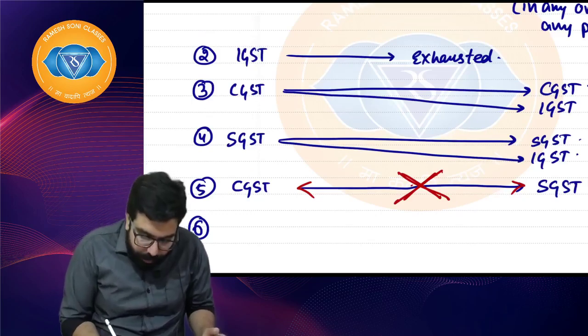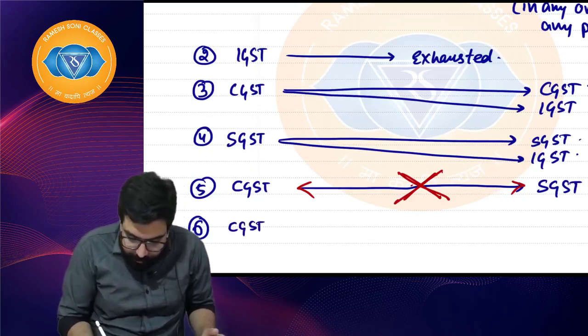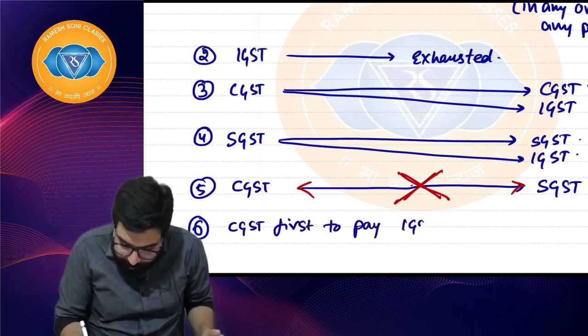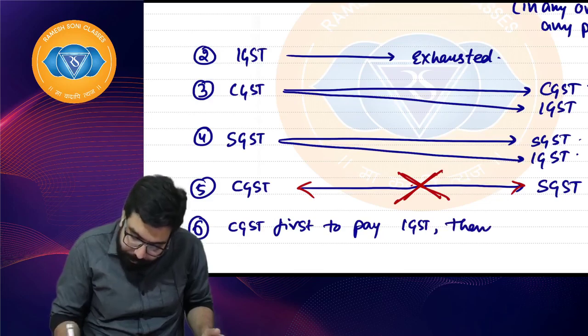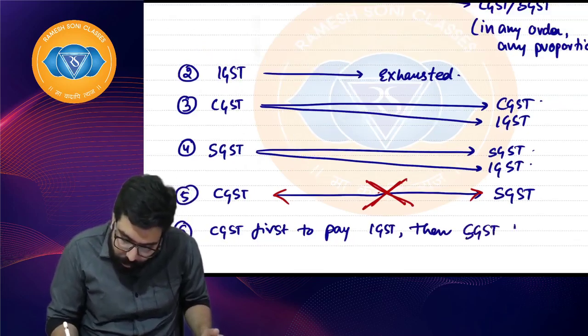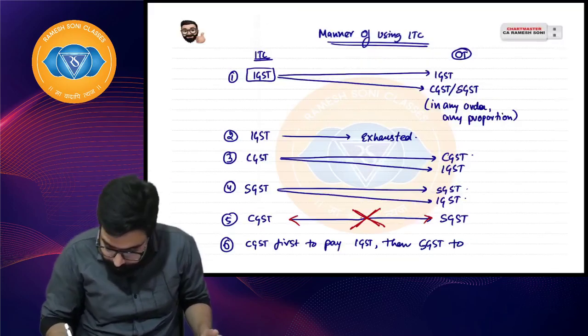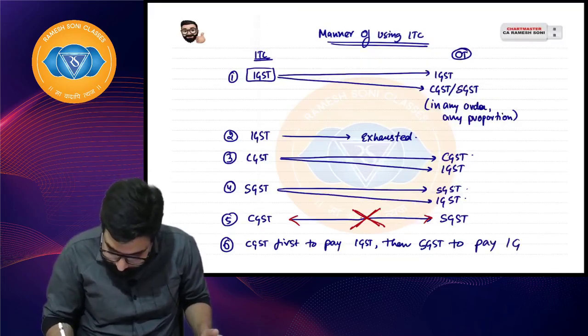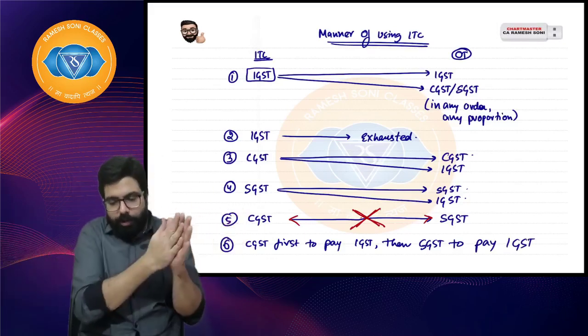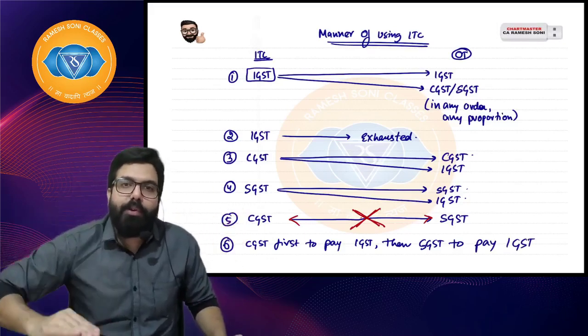You can't use it. And always remember one thing. Always use CGST first to pay IGST, then SGST to pay IGST. So, whenever you have to pay IGST, first use your CGST, then use your SGST. This is the manner of utilization of ITC.